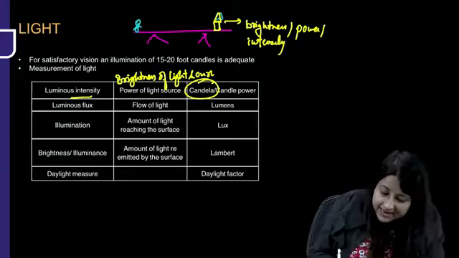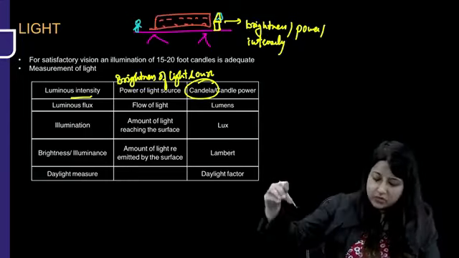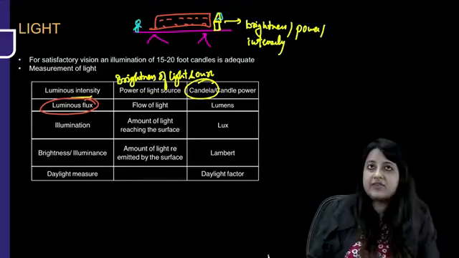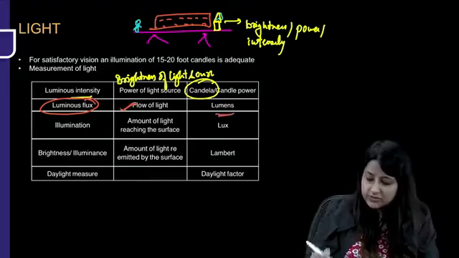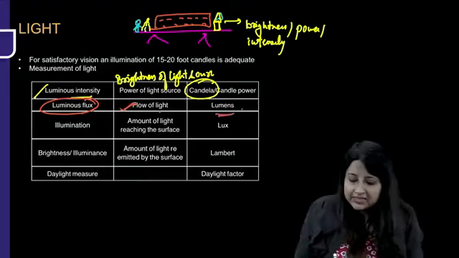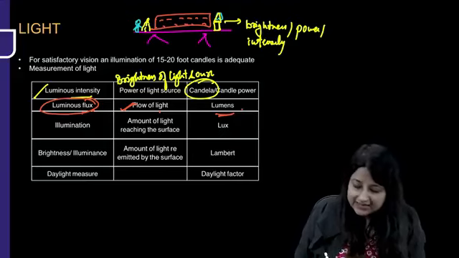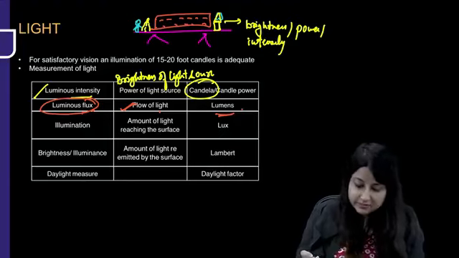Then what happens? The light starts to flow like this. So what is this? Flow of light. And it looks like it is flowing through a lumen. So that is the flow of light: luminous flux. Luminous flux is a measure of flow of light and the unit in which it is measured is lumen. So the light is flowing, and it looks like it's going through a lumen.